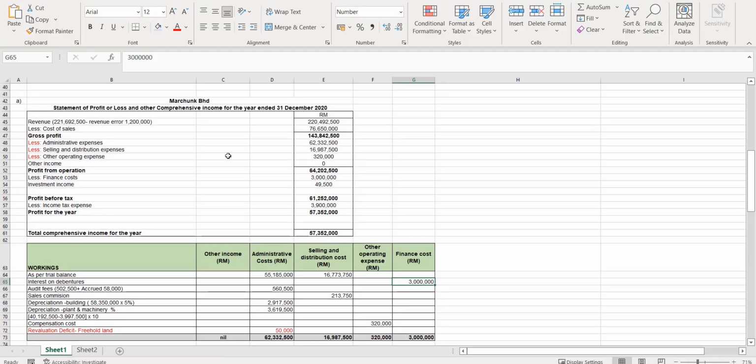You will transfer all the items that you have calculated to the template. And the first item that you have is your profit before operation, 64,202,500. The finance cost should be deducted. And by right, you should have put this correctly.